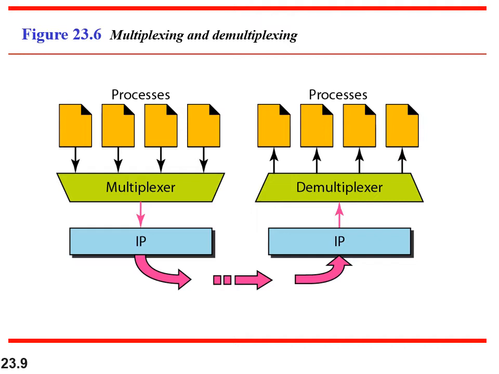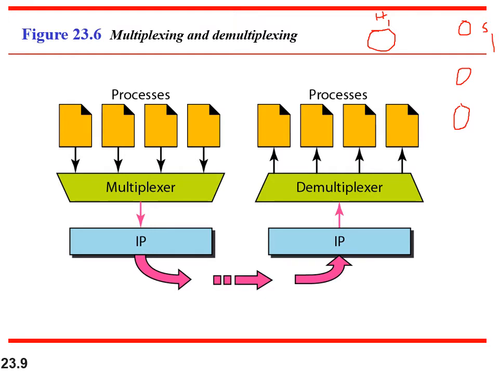The FTP client is communicating with the FTP server. Say this is one host. This host is communicating with multiple servers, so you are running multiple processes on the host side.